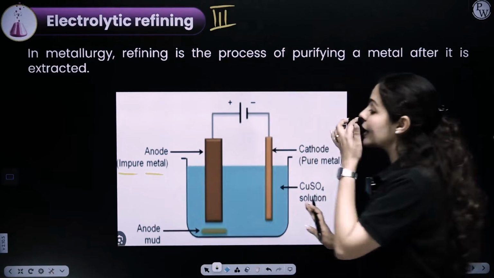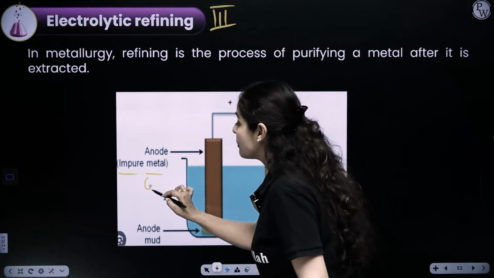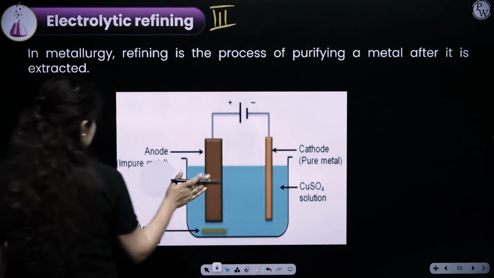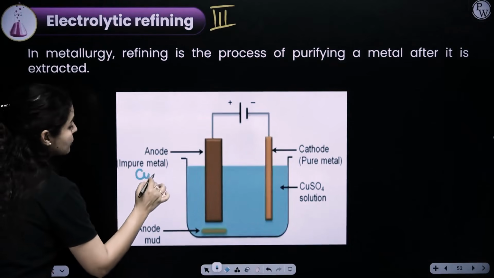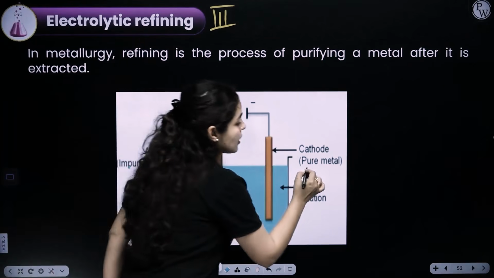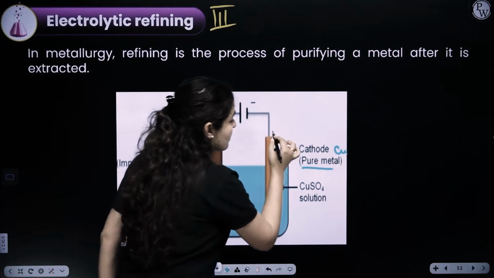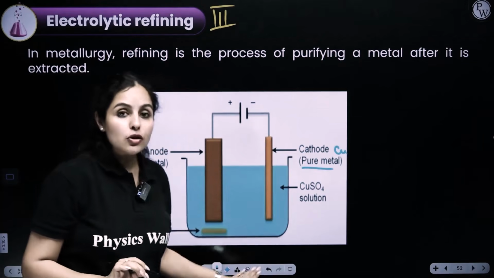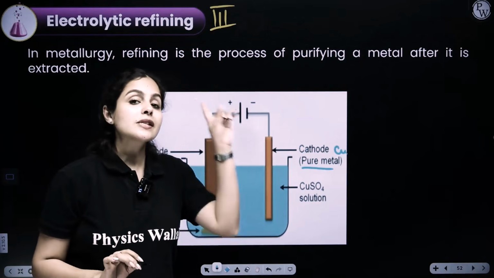So let's say I have taken an impure copper metal here. Let's say I have to purify an impure copper metal, and a pure copper thin strip has been connected to the negative terminal of the battery. Now, the electrolyte needs to be a solution of the same metal.